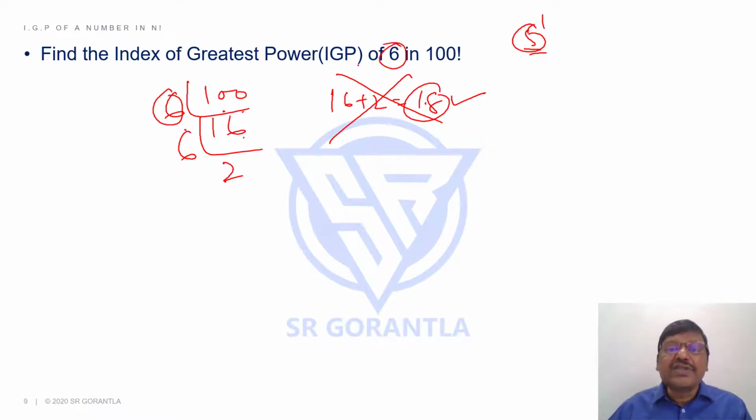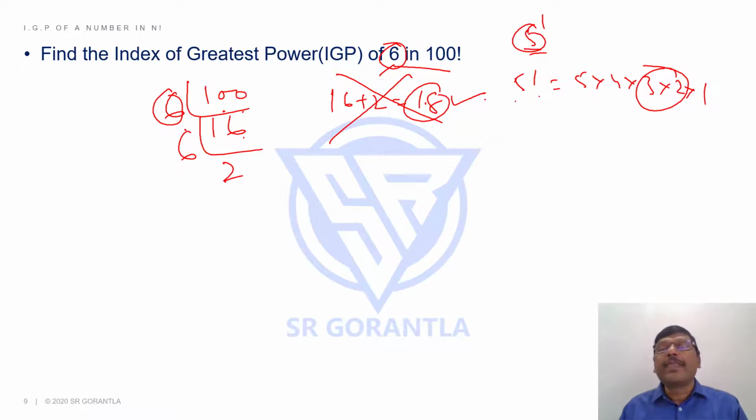But if you look at 6, students, even if I don't have 6, suppose I take 5 factorial, 5 into 4 into 3 into 2 into 1. 1 to 5 only I have written, but have I got 6 or not? Yes, because I have 3 into 2 here. But can I get 7 here? No, 1 to 5 I don't get 7 because 7 is not a combination of 2 numbers, right? Whereas 6 can be a combination of 2 other numbers. Hence, this successive division that you are doing will work only if it is a prime number.